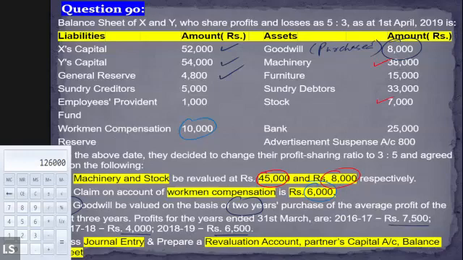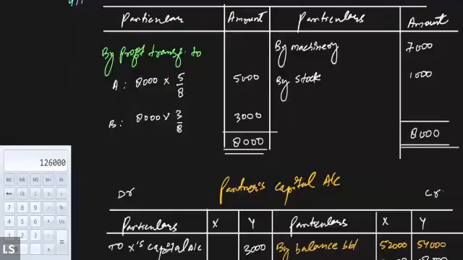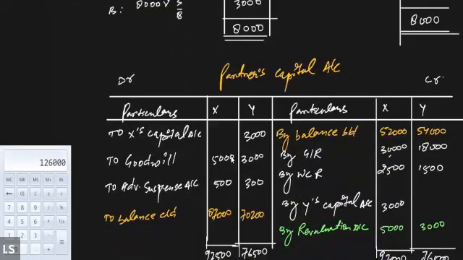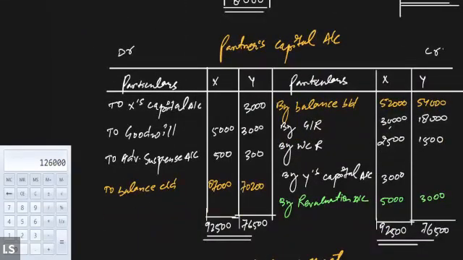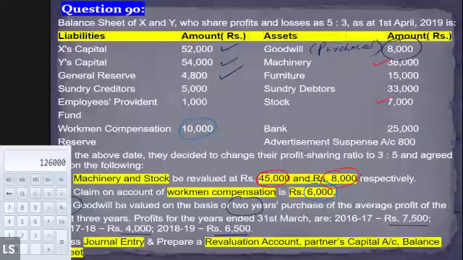I committed the mistake. Just a minute. Okay. I think the value of the general reserve was only 4,800, na?